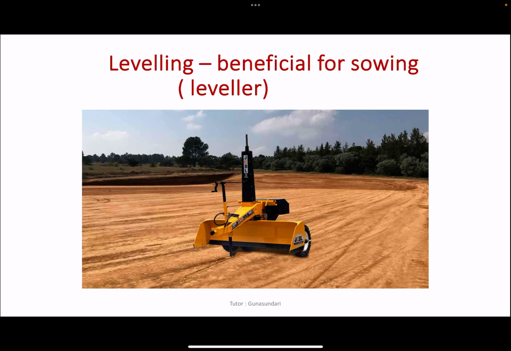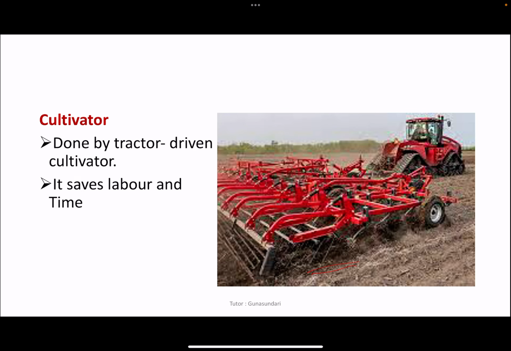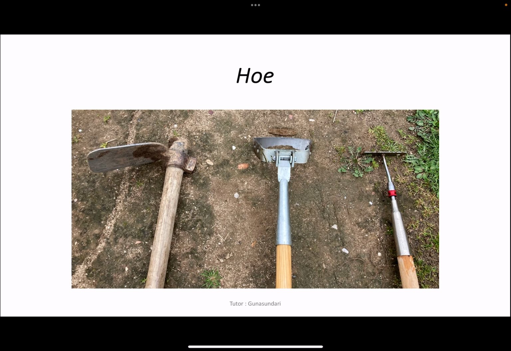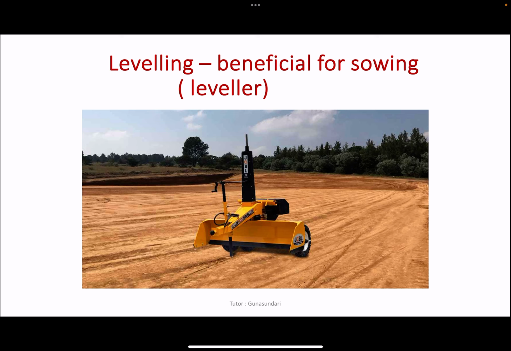So next one is the leveling. So far we have seen about the ploughing or tilling. Once this process is over, leveling has to be done. This is beneficial for sowing, so before sowing we have to do the leveling. Here you can see the leveler. This yellow color machine is called a leveler, used to level the soil after plowing.